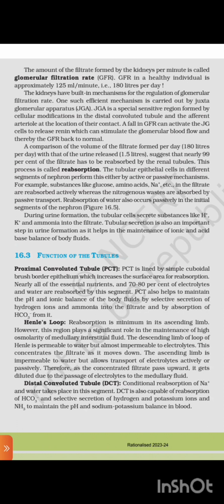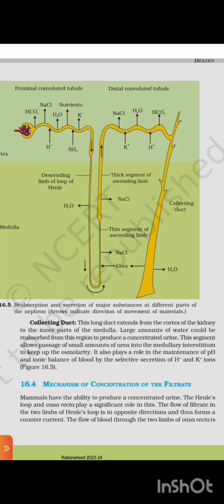Distal convoluted tubule, DCT. Conditional reabsorption of sodium and water takes place in this segment. DCT is also capable of reabsorption of HCO3 and selective secretion of hydrogen and potassium ions and NH3 to maintain the pH and sodium-potassium balance in blood. Figure 16.5: reabsorption and secretion of major substances at different parts of the nephron. Arrows indicate direction of the movements of material.